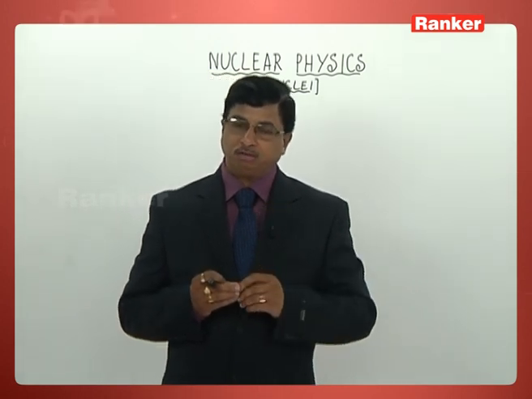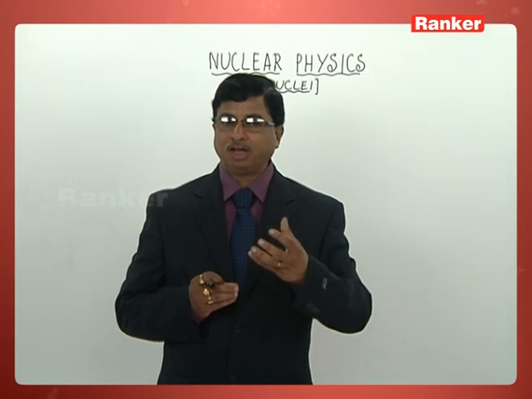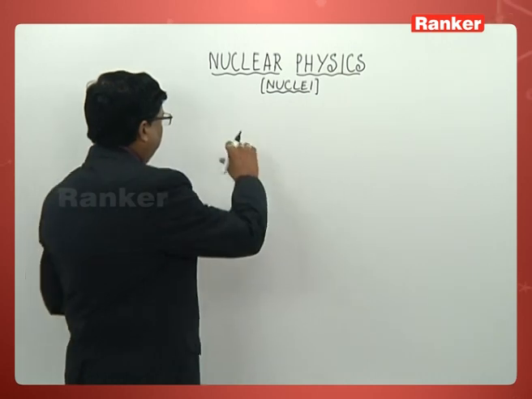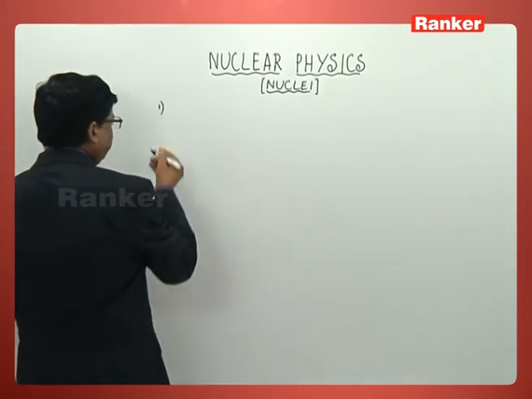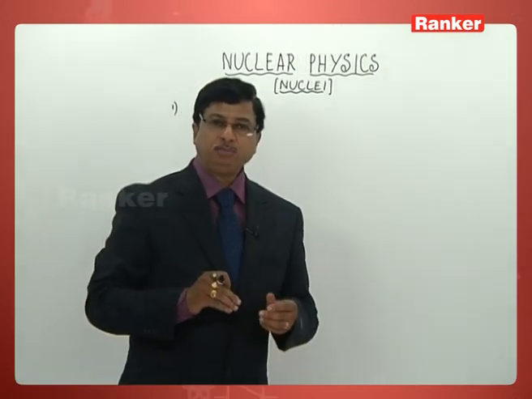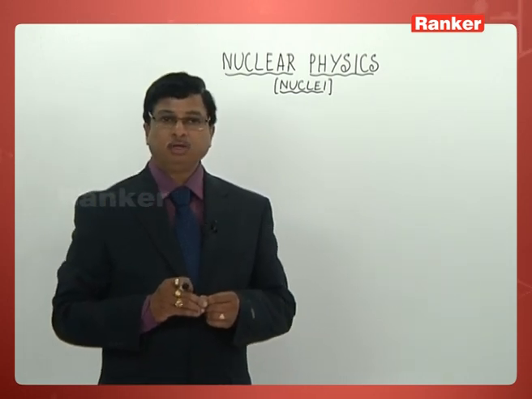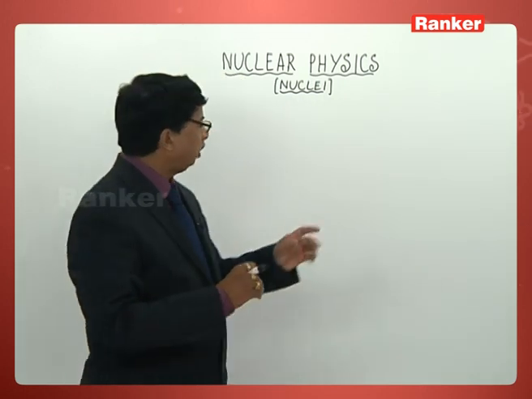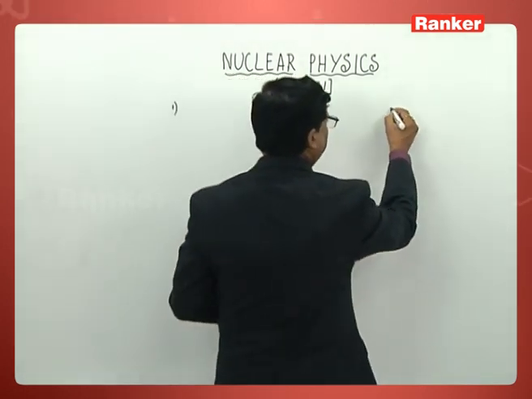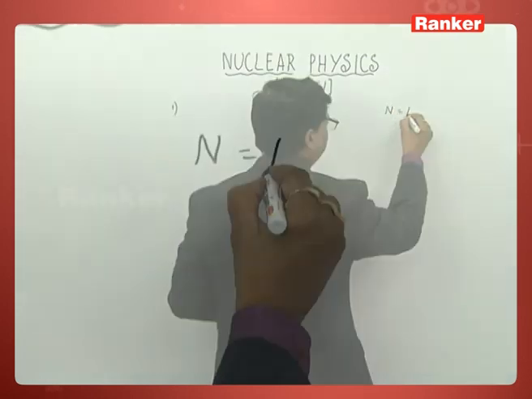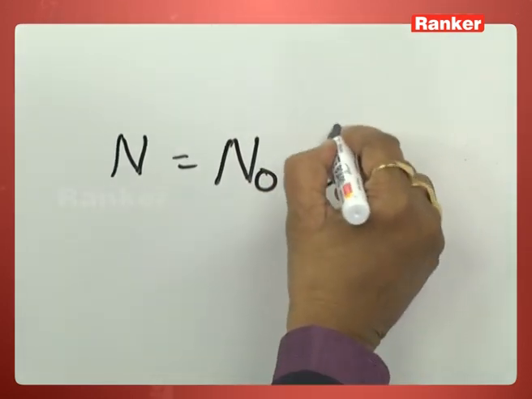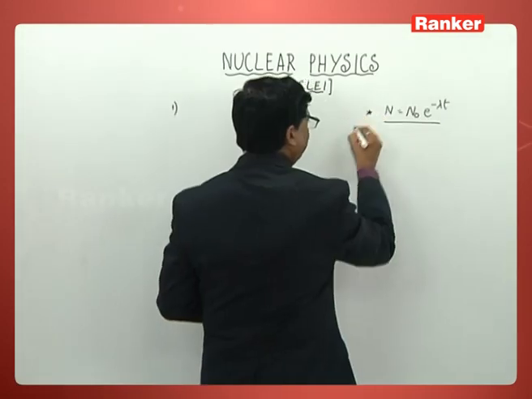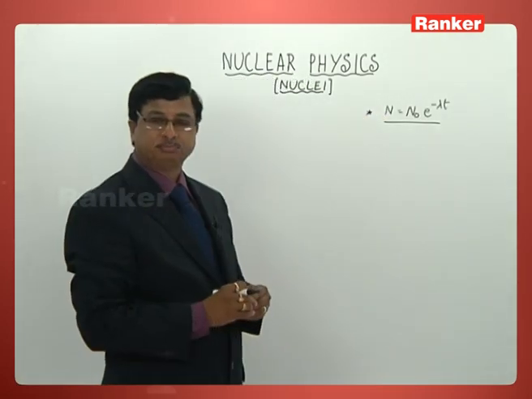So let us remember what exactly the formula is that is to be taken up for this. Let me remind you of a few concepts of radioactivity first. When you talk about radioactivity, N is equal to N0 e power minus lambda t. This is the radioactive disintegration law.